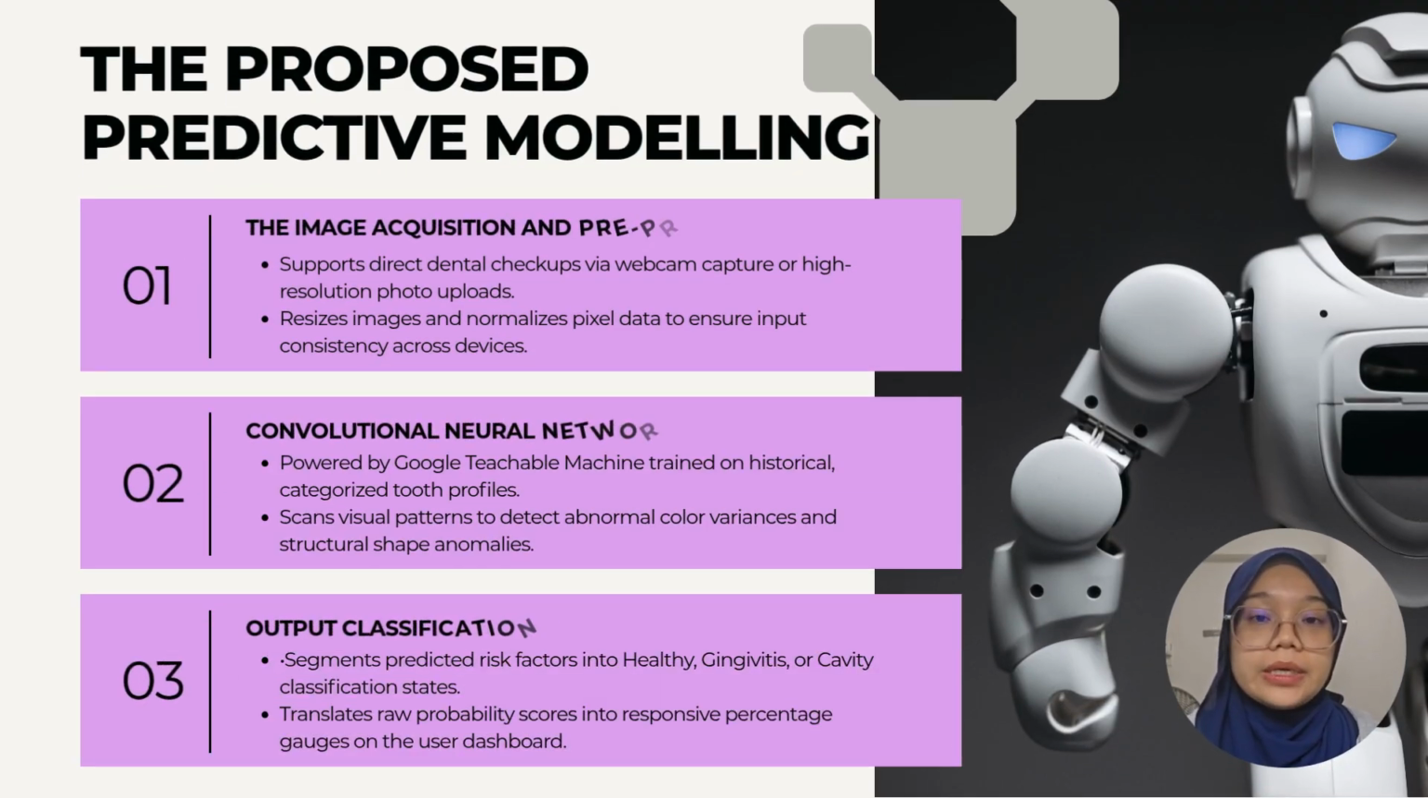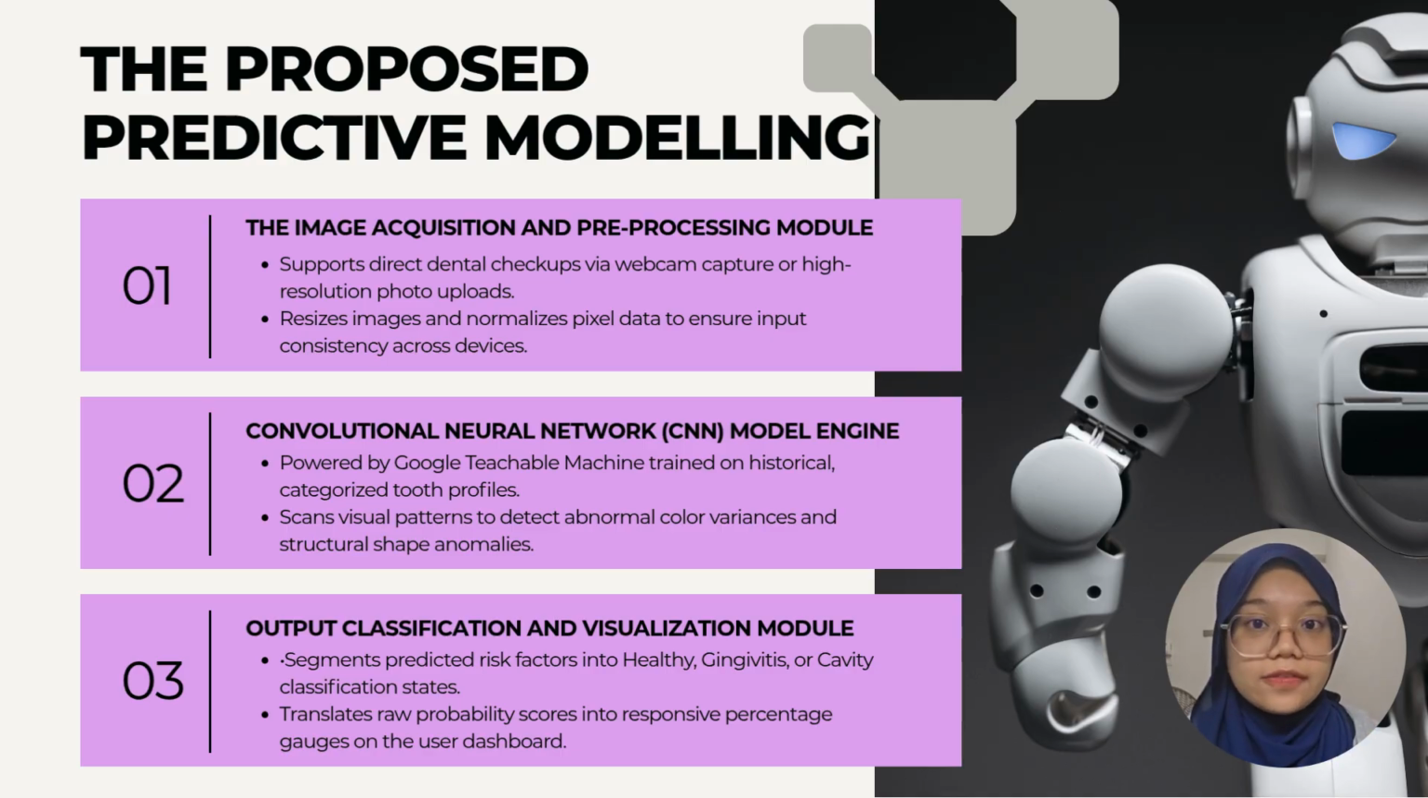In the slides, I will be presenting our predictive model, which is divided into three primary functional modules. The first one is the image acquisition and pre-processing module. This makes dental screening highly accessible, and our system allows the user to capture a live photo using their webcam or upload a high resolution image. Because of the diverse devices used to capture photos, with varying resolution and lighting, this module will automatically resize and normalize the pixel data